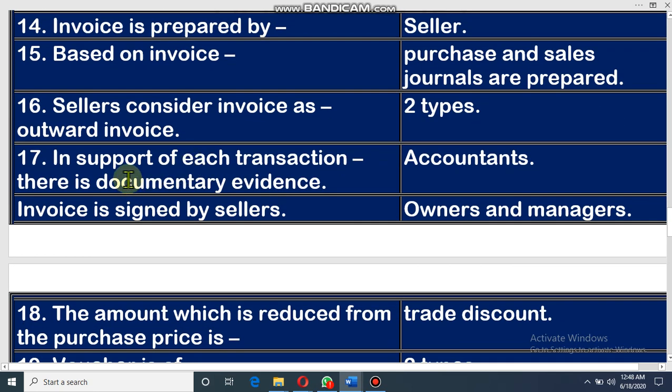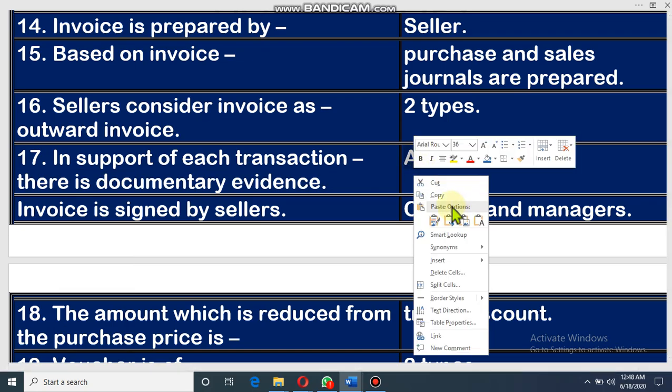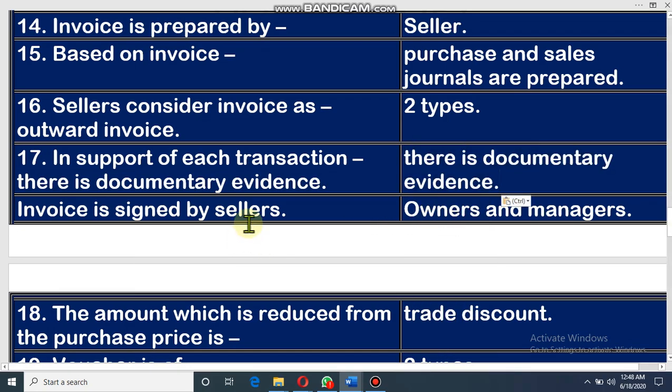Dear student, in support of each transaction, there is a documentary evidence in accounts.